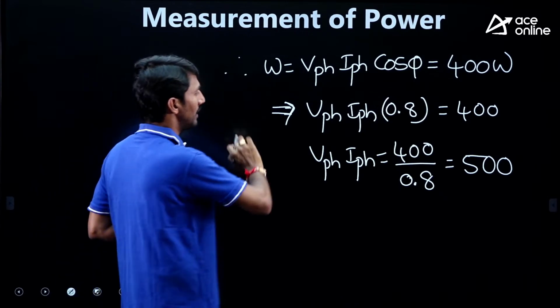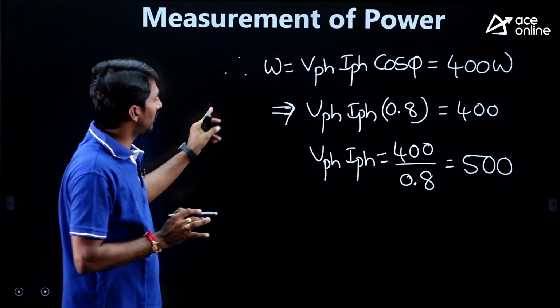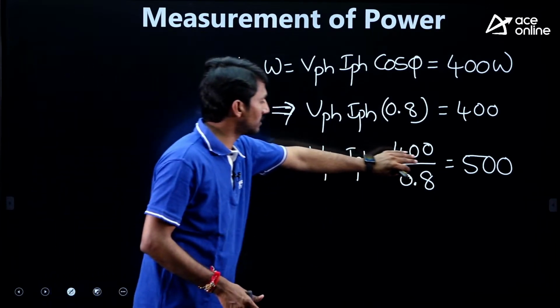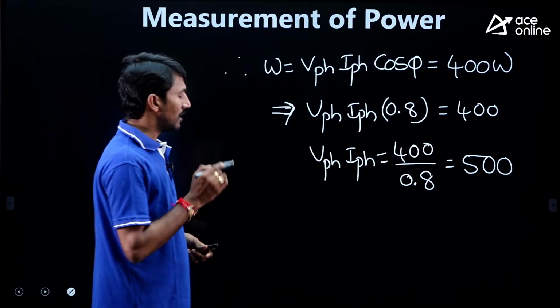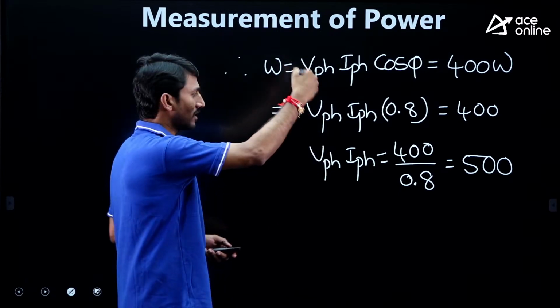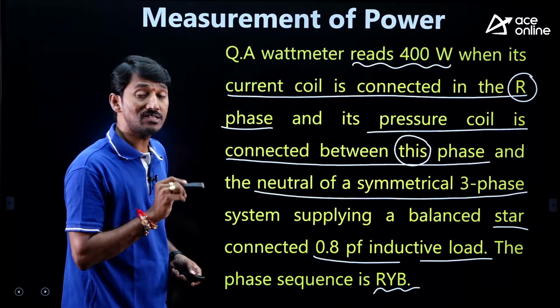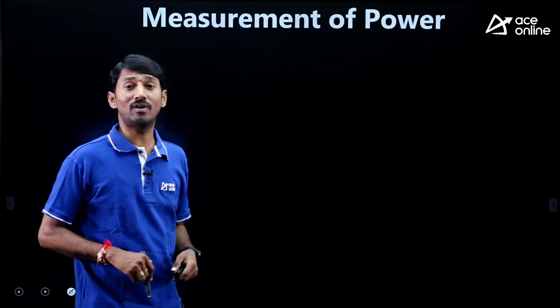Are you clear? Okay. So with the given data up to now, whatever we have seen, the V phase and I phase value we have received is simply 500. Now let us read the other part of the question, the continuation part. Up to this we have seen. After this he has done some modification. What is that?